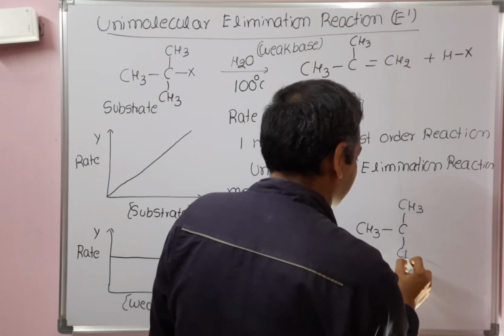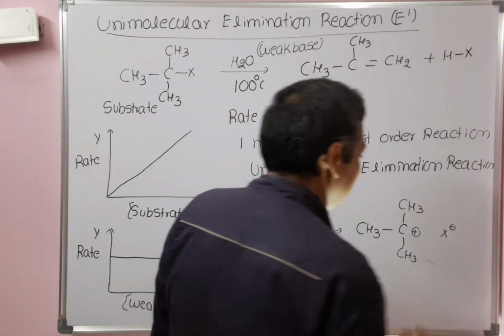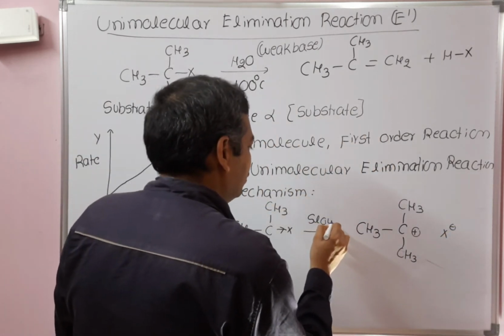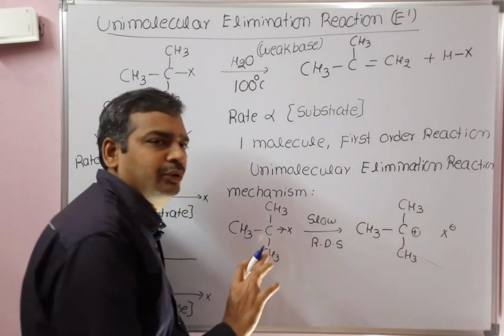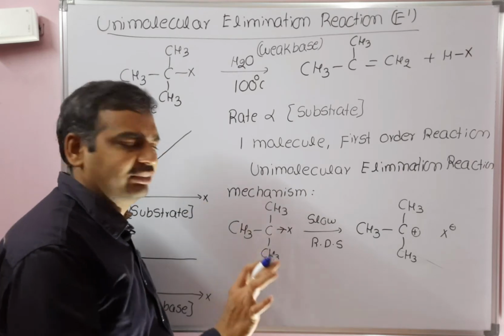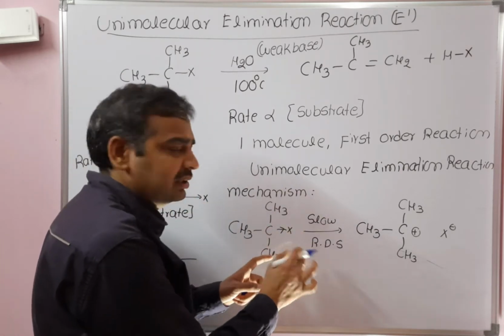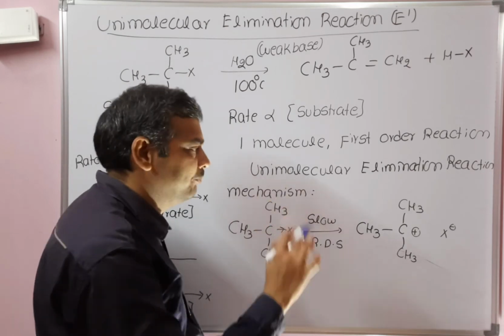C plus and X minus will be formed in the first step. The first step is the slow step, which means the rate determining step. In the first step, there is no role of the weak base. Even though the solvent is there, it is not playing any role in the cleavage of the CX bond.